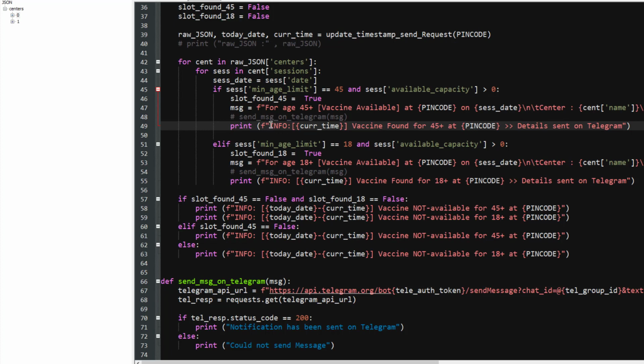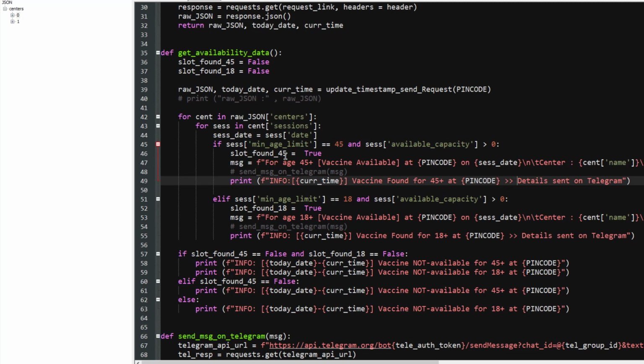This is a hint message that the vaccine is available. This message is for the developer. Let's say you are creating the program. This message will help you know that some vaccines are available and details are sent on Telegram. Once the details are sent on Telegram, it is now on the user side, who can check their Telegram and see that the message has been received. This is how it is working, and this is the additional logic that will help you debug the code without worrying about why you are not receiving the message.